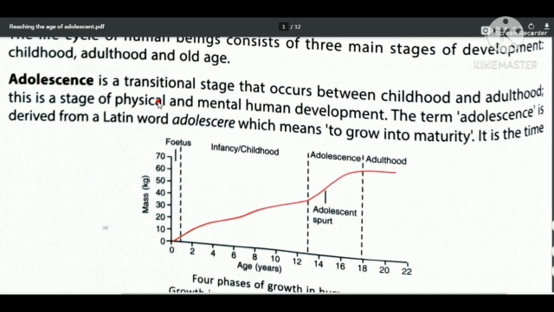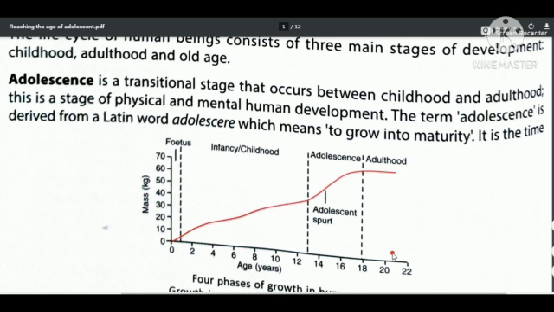Physical development as well as mental development. That means a person is going to change physically and mentally. That is known as adolescence. The term adolescence is derived from a Latin word, adolescere, which means to grow into maturity. That means the person becomes mature.